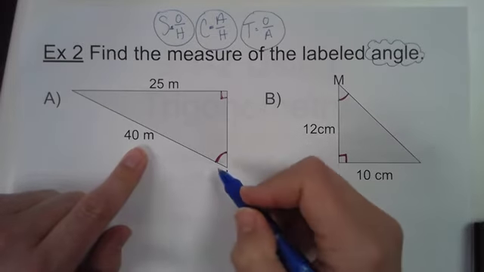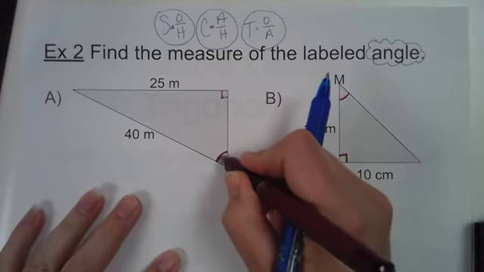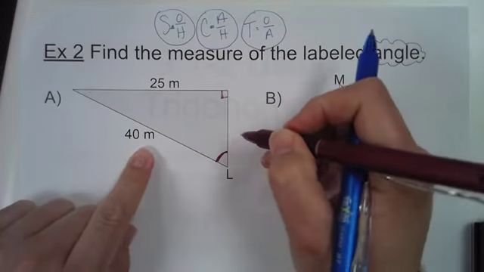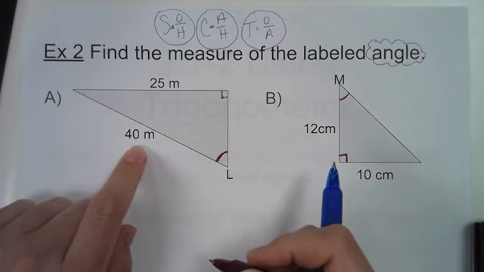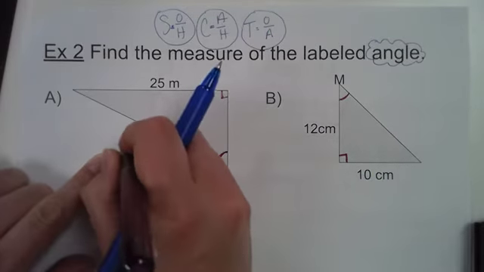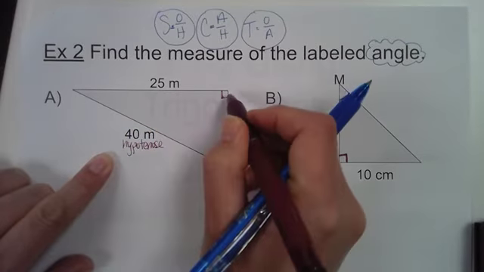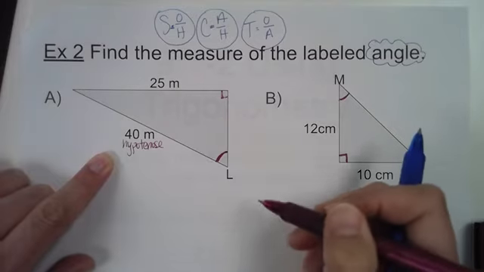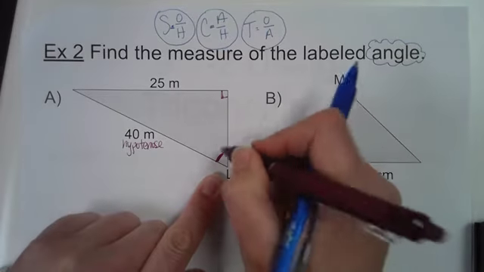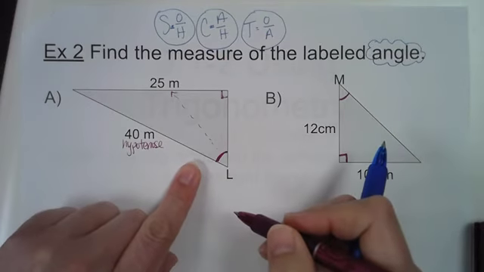But let's see. We're looking from this angle L right here. And if we're looking from angle L, what label can we give the 40? Hypotenuse, absolutely. Definitely want to do that one first. It is the hypotenuse because it's opposite the right angle, okay? And if we're looking from angle L, what would the 25 label be?